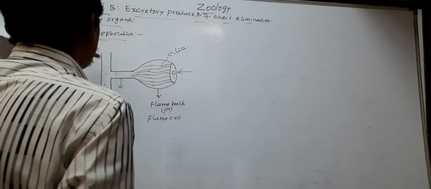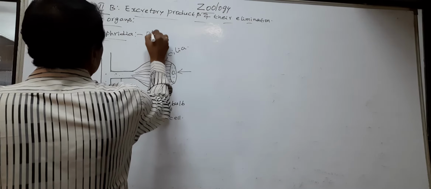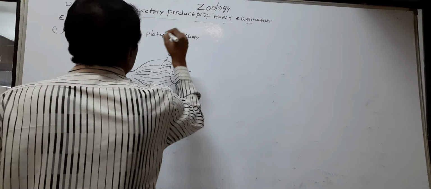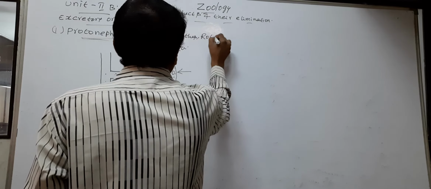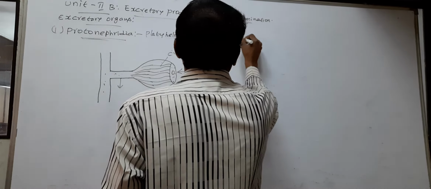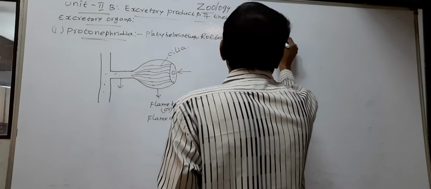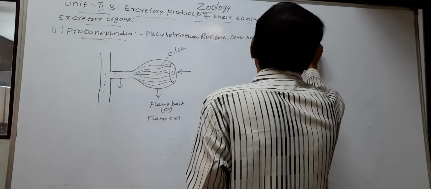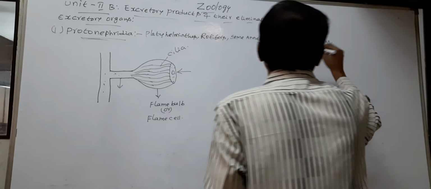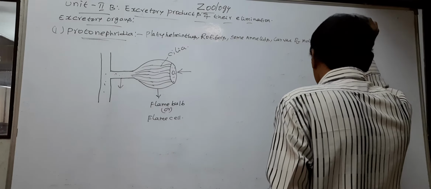The protonephridia are found in Platyhelminthes, rotifers, some annelids, larvae of molluscans, and lancelets.